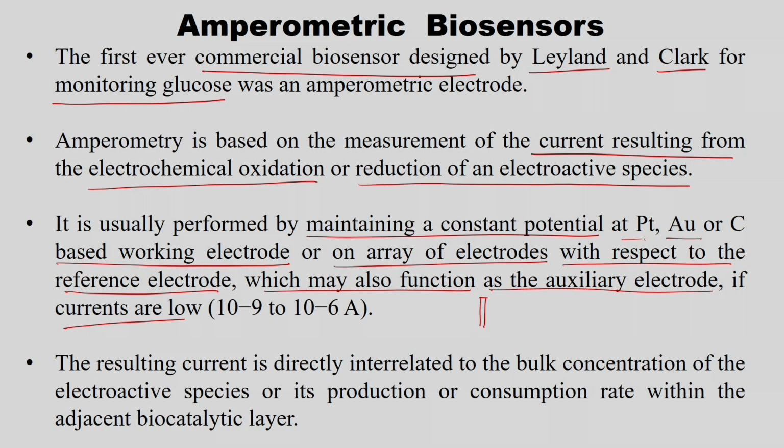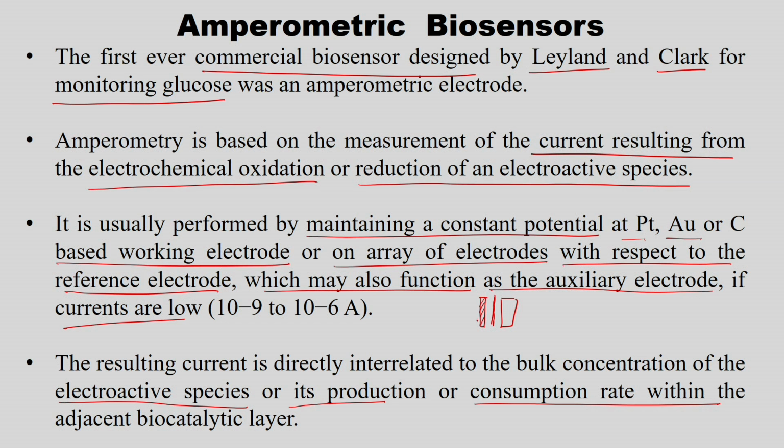So, you have a working electrode and a reference electrode, right. If the currents are low, for example 10 to the minus 9 or 10 to the minus 6 ampere, then an auxiliary electrode is also used. The resulting current is directly related to the bulk concentration of the electroactive species or its production or consumption rate within the adjacent biocatalytic layer.